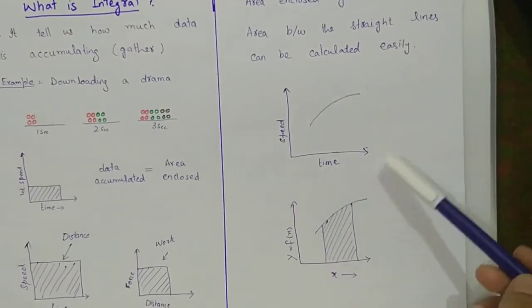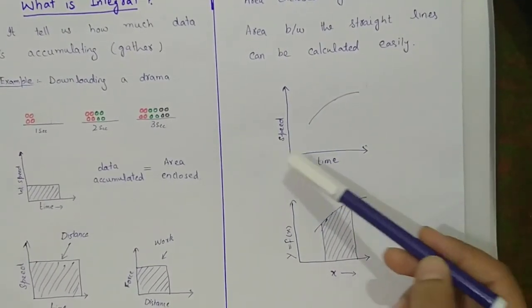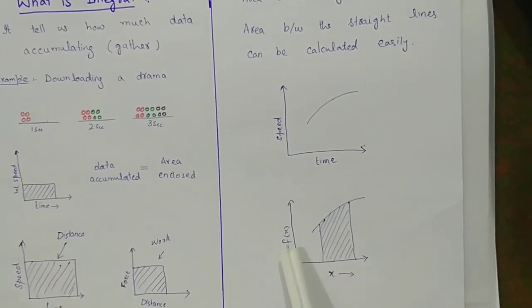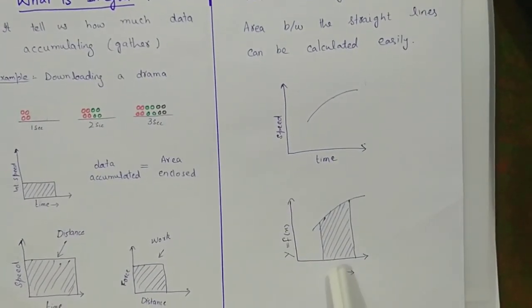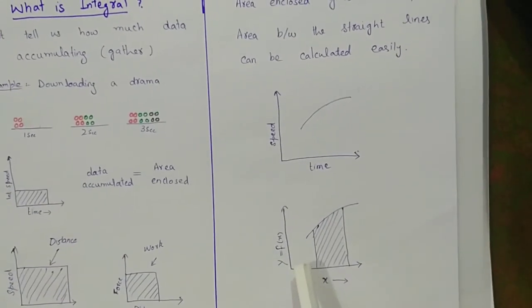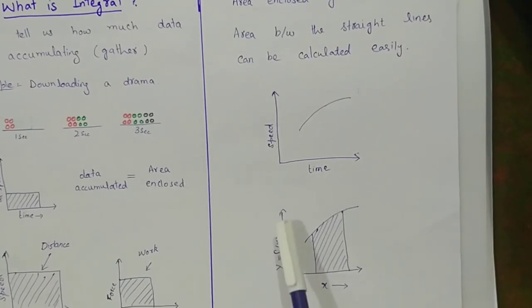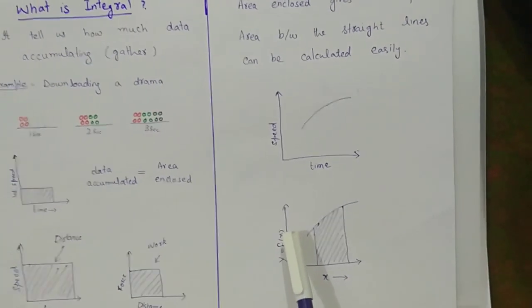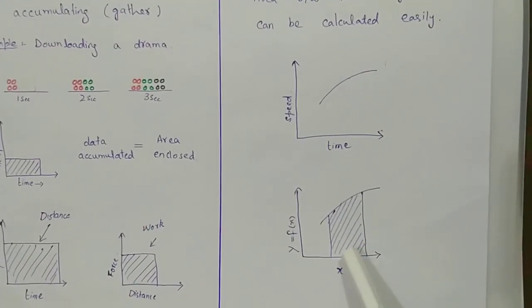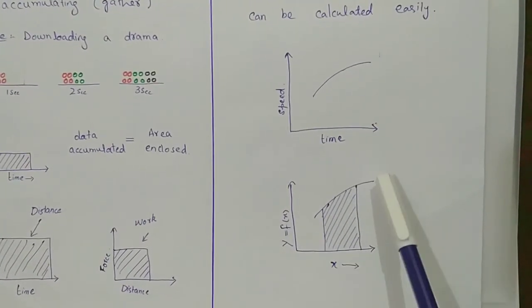Thus, in calculus, instead of time and speed, we use x and f of x. x is taken along the horizontal axis, while its function f of x is taken along the vertical axis. Now the problem is to calculate the area along a curve path.